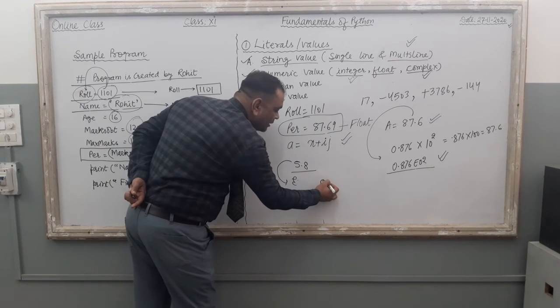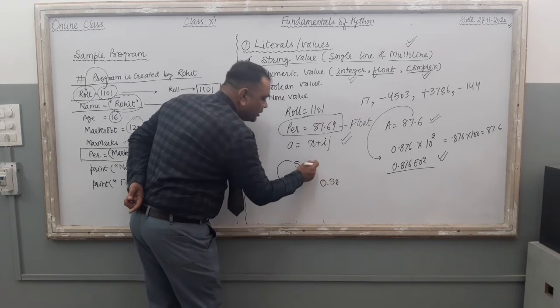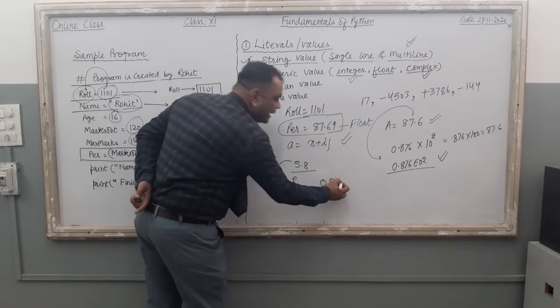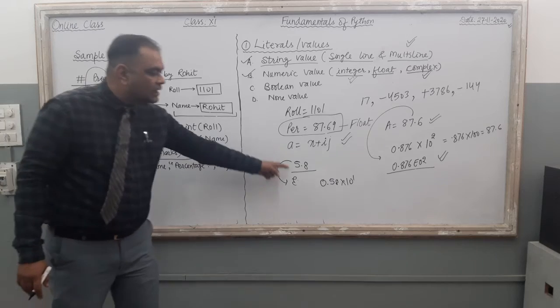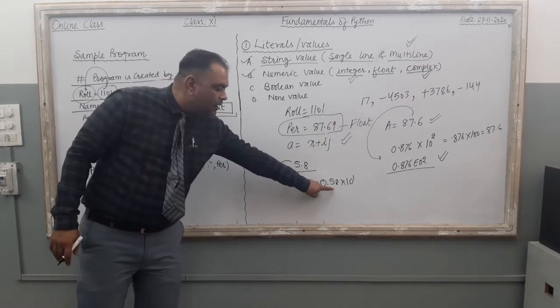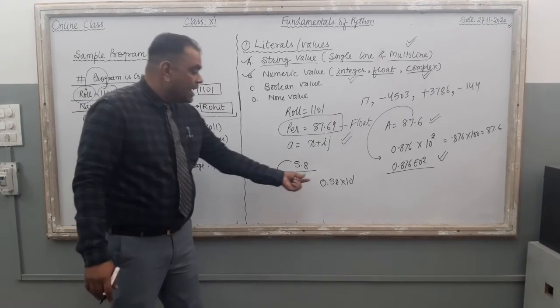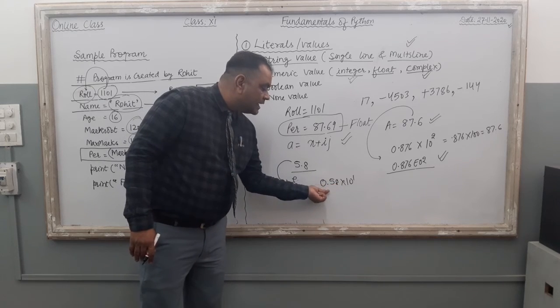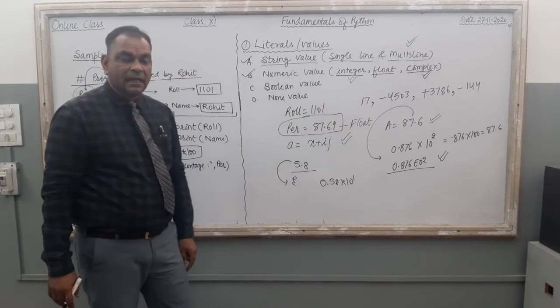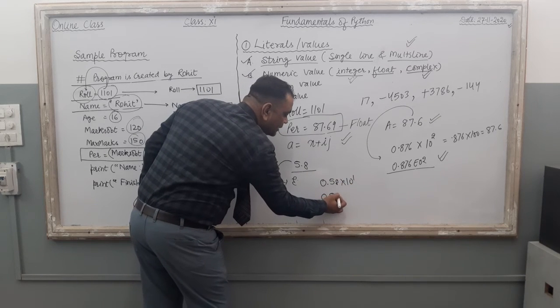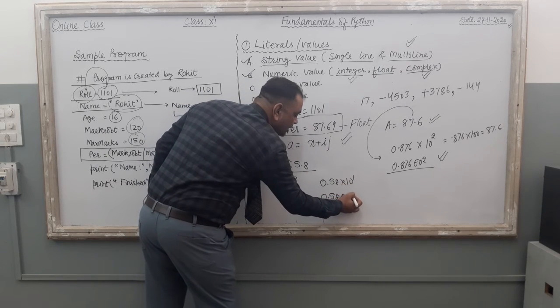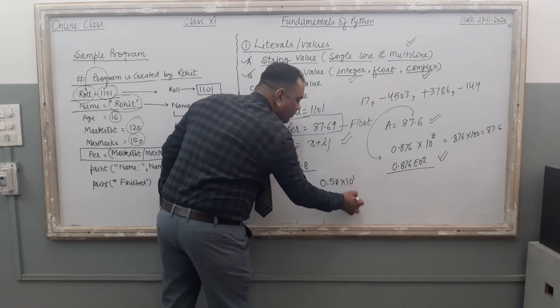What did I do, 0.58, I took this point ahead, into 10 raised to power 1. Just see, both are same. 5.8, 0.58 into 10 raised to power 1. When I multiply this 10 with this, it is converted into 5.8. Done. Now I wrote 10 as e, so in the second line 0.58 e01, e in place of 10 and 1 as it is.